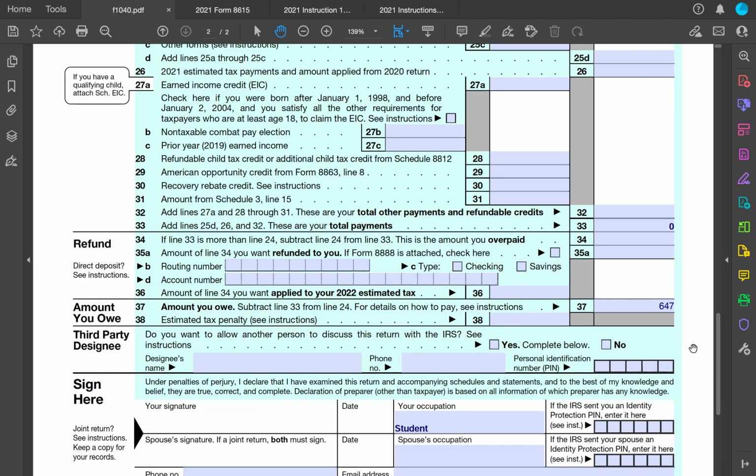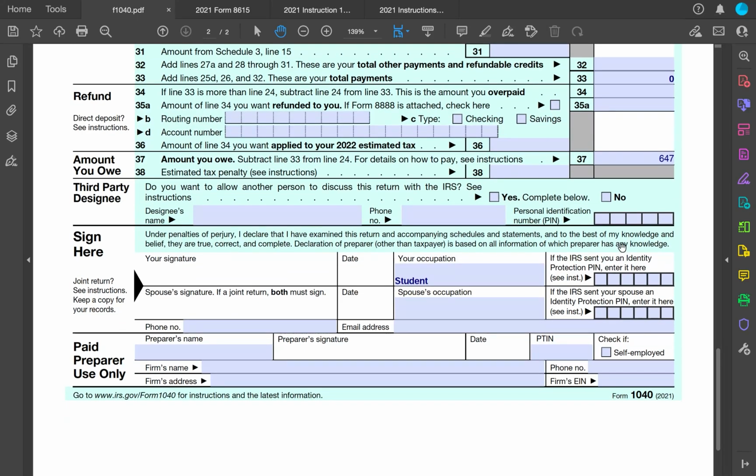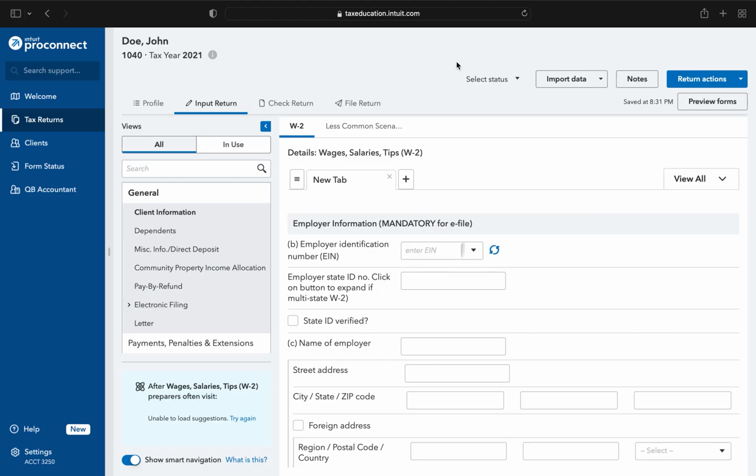$647. Now, us as the tax preparer, we would fill out all these forms if that were the case, but it's not. But anyway, so that you see, we walked through the tax forms, we got the same result as if we used our spreadsheet. Now, in our next example, I'll actually input all this information into Intuit's ProConnect and show you how these forms are also generated. Okay, to complete this example, we're going to actually enter the information into the Intuit ProConnect software.